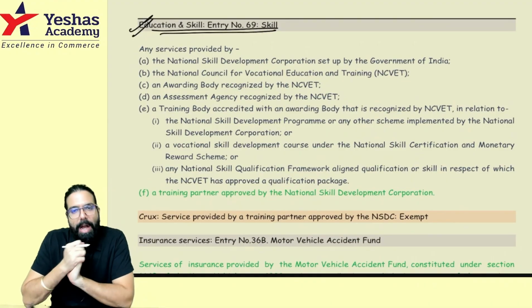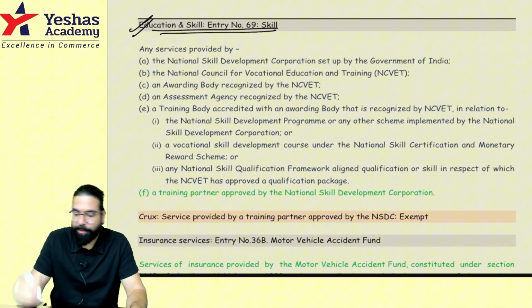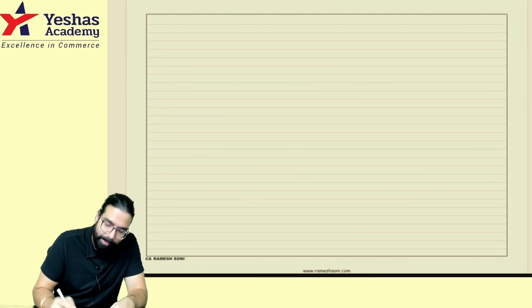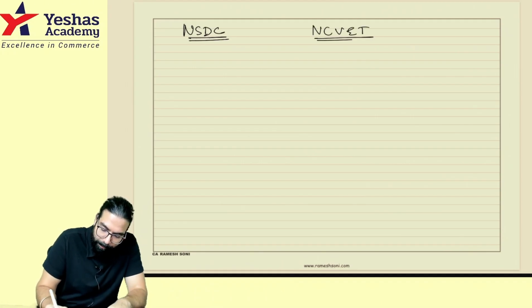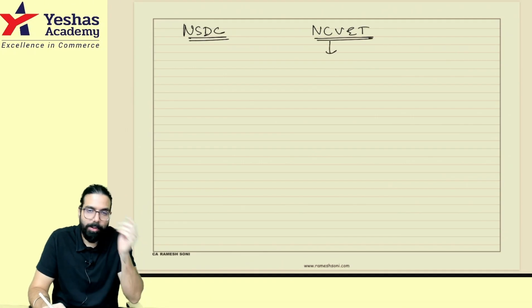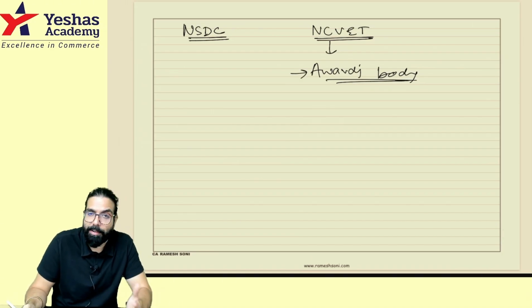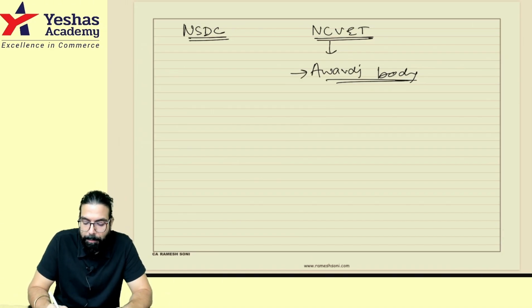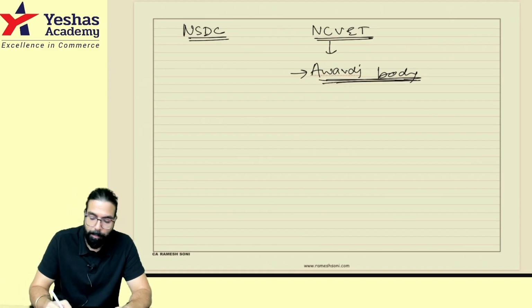Education and skill. I hope you remember skill related services. Yes, sir. NHDC. See, in India, skill is provided by the National Skill Development Corporation. Okay, and the National Council for Vocational Education and Training. They had told that under the National Council for Vocational Education and Training, there is an awarding body which awards participation certificates, etc. Basically all these participation certificates and training courses are provided by the awarding body.